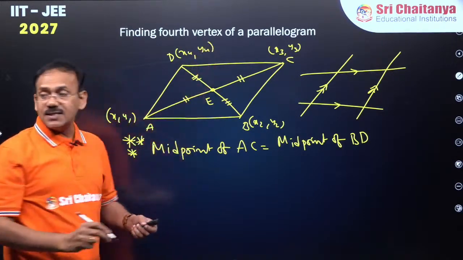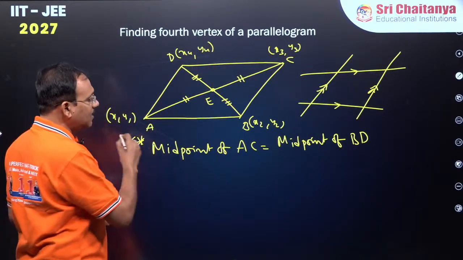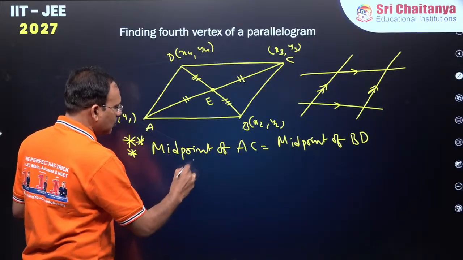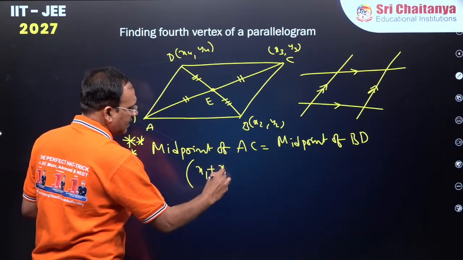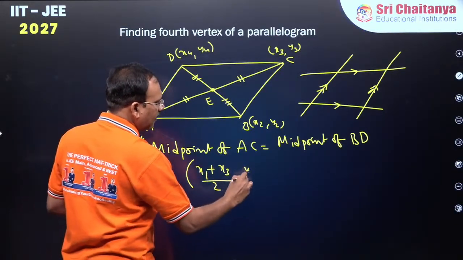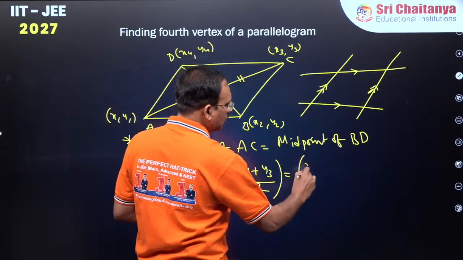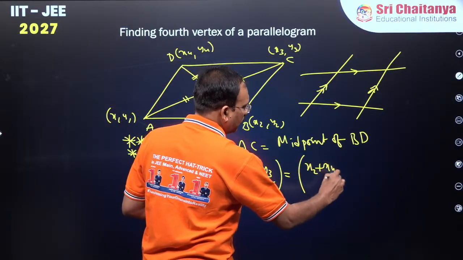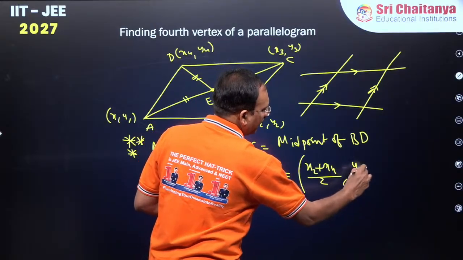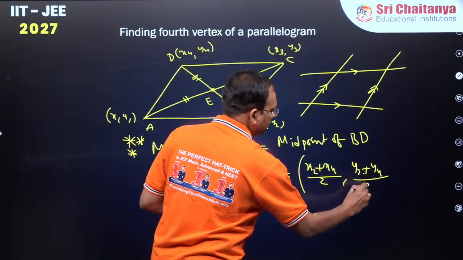In this case, the midpoint of AC you can write as ((x1 plus x3) by 2, (y1 plus y3) by 2) is equal to ((x2 plus x4) by 2, (y2 plus y4) by 2).